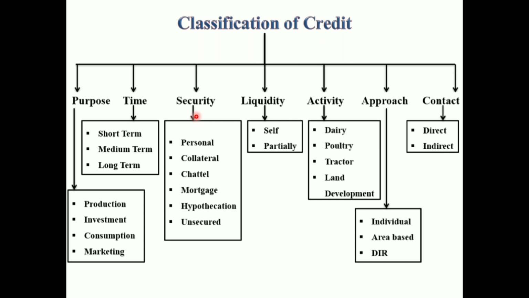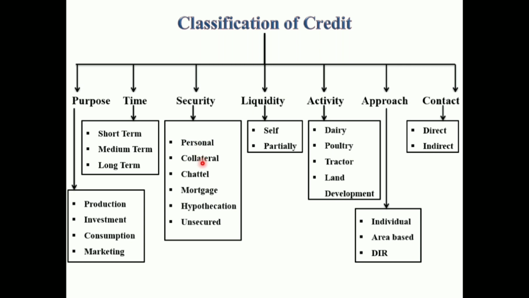Various forms of secure loans are personal security, collateral security, chattel security, mortgage and hypothecation. This is the classification for secure loan. Personal security. Under this loan, the borrower himself stands as a guarantor. Loan is advanced on the farmer's promissory note. Third party guarantee may or may not be insisted upon. Based on the understanding between the lender and borrower, this loan is issued. This is the personal security loan.